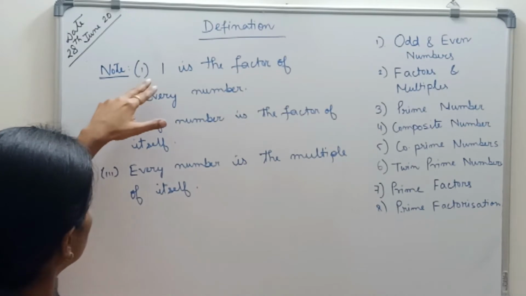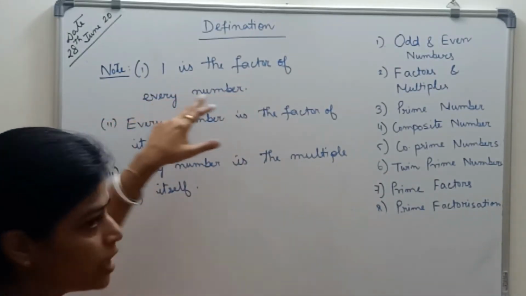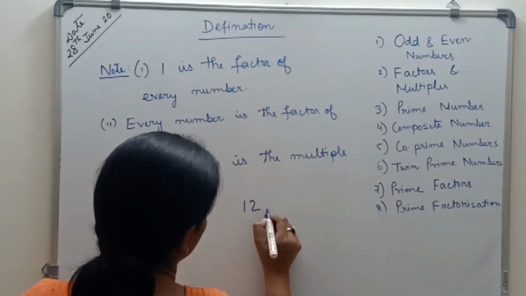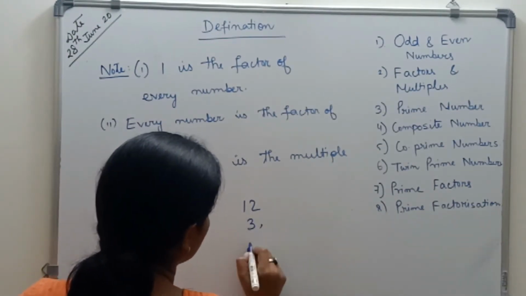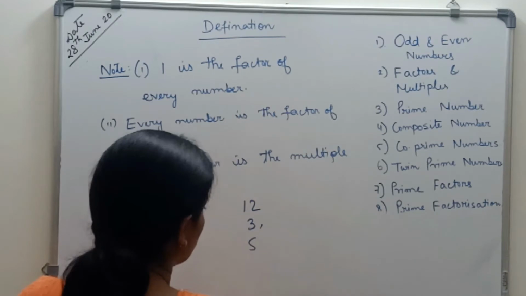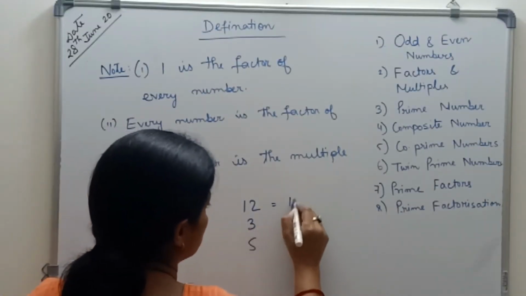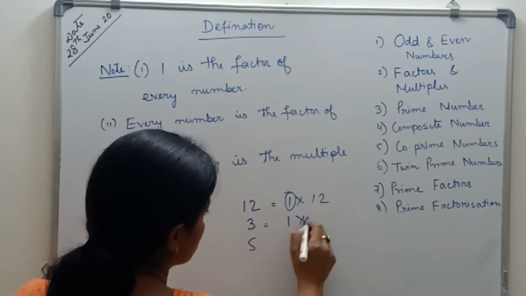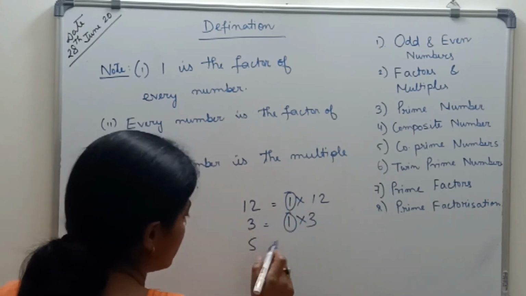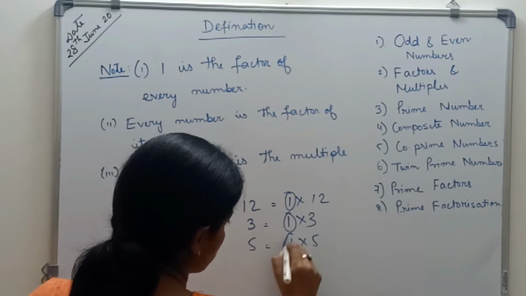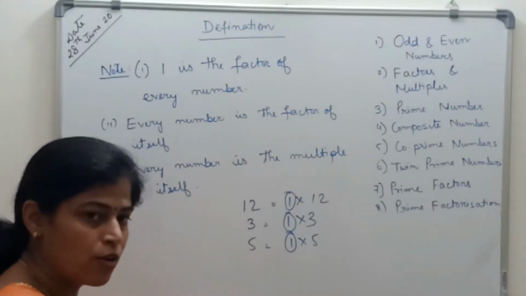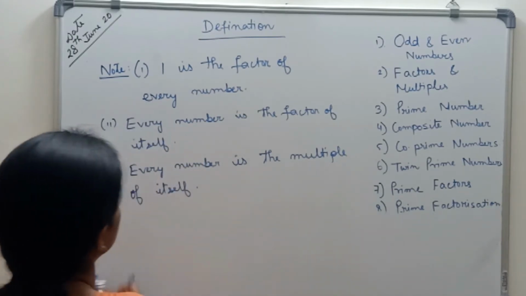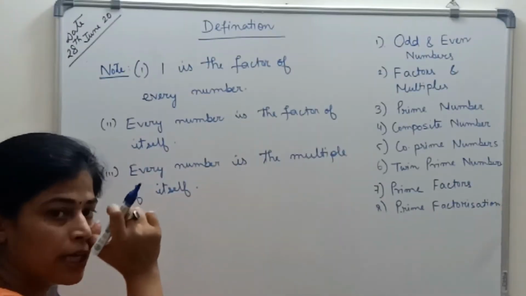Number 1 is a factor of each number. If you take any number, say 12, or 3, or suppose 5, you can write 1 twelve is 12. So 1 is a factor of 12. If I write 3, 3 ones are 3. So 1 is a factor of 3. If I take 5, 1 into 5 is 5. So 1 is a factor of 5. So 1 is a factor of every number,